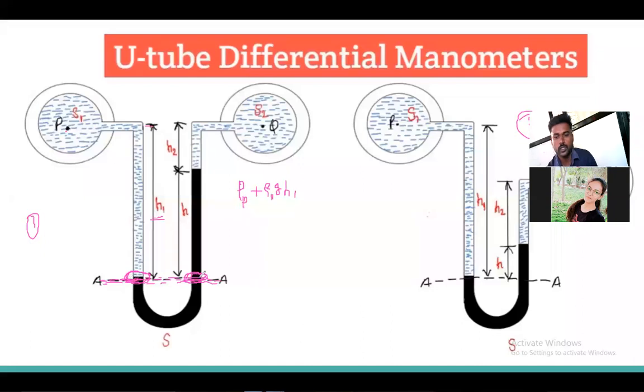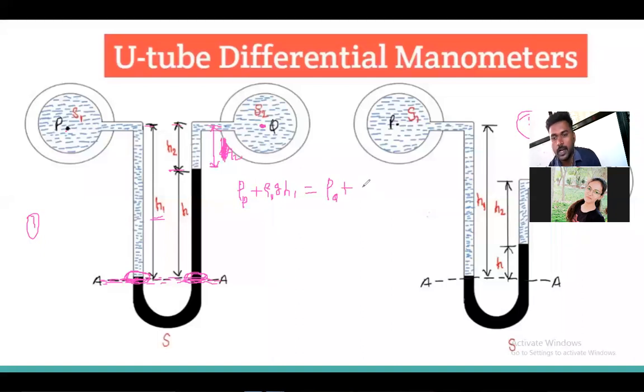Now I will calculate in the right limb. At this point Q, what is the pressure? Pressure at point Q plus, due to this height H2. What is H2? This much height of the liquid in the pipe Q. This is H2.